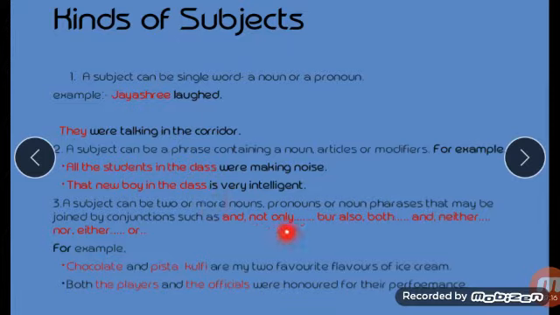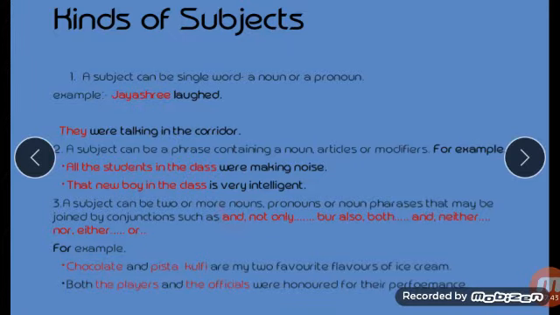And, not only, but also, because if we are joining two sentences, we join them with conjunctions. What have you studied about conjunctions? Conjunctions are the words which join two or more sentences. So conjunctions are and, not only, but also, neither nor, either or.